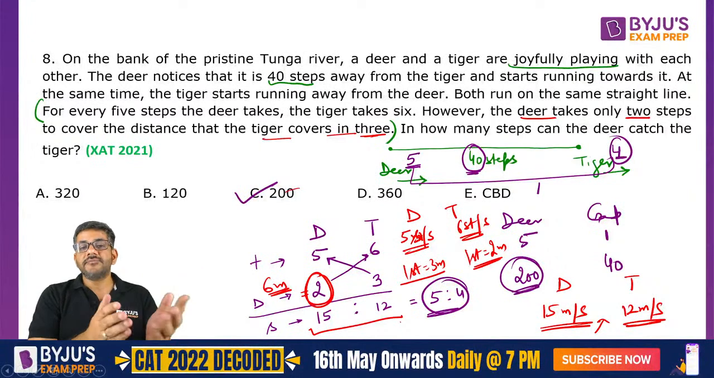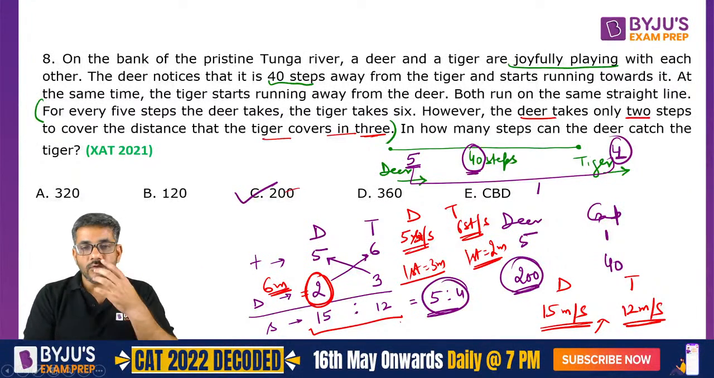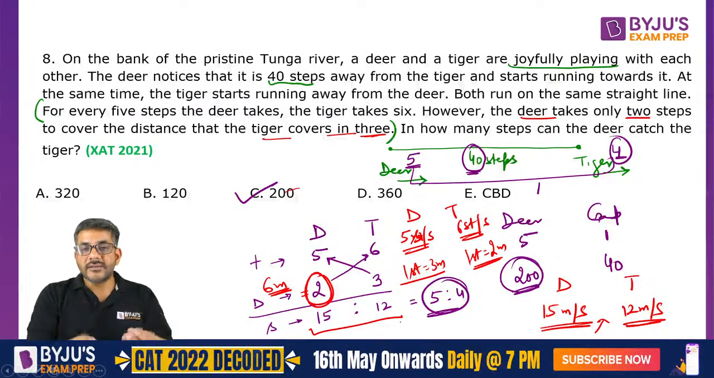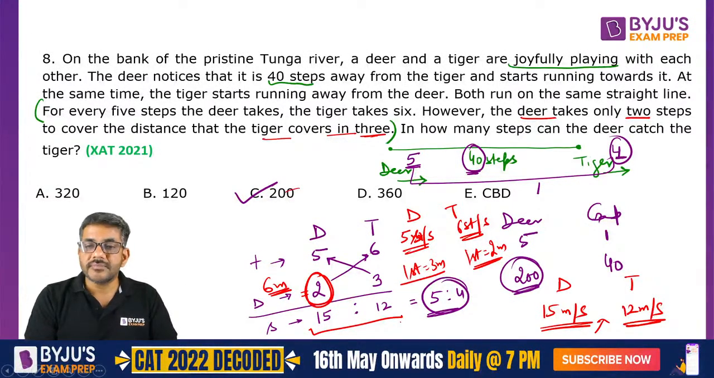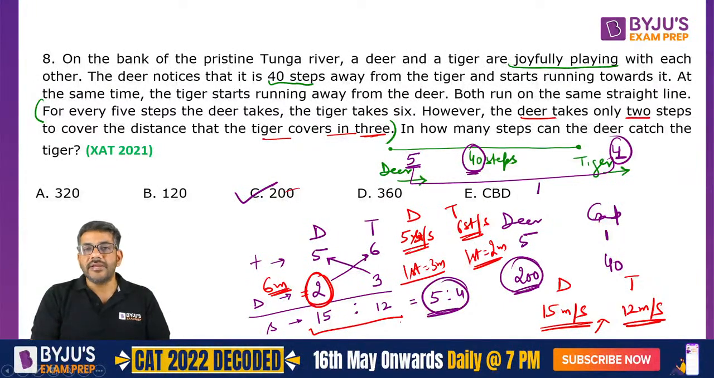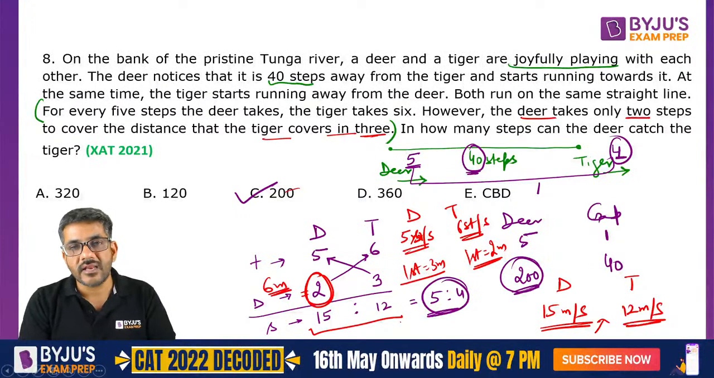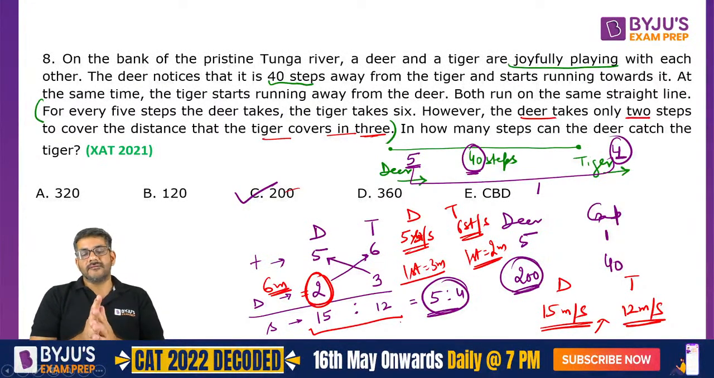So now 5 steps per second और एक step 3 meter का तो 15 meter per second हो गया. Similarly, tiger 6 steps per second और एक step 2 meter का. So 12 meter per second हो गया. The moment I get the speeds, I get the answer that 200 is the number of steps that the deer will have to cover to catch the tiger.